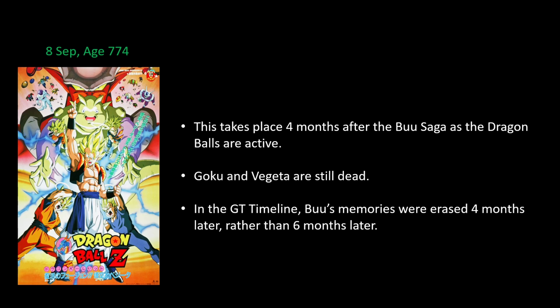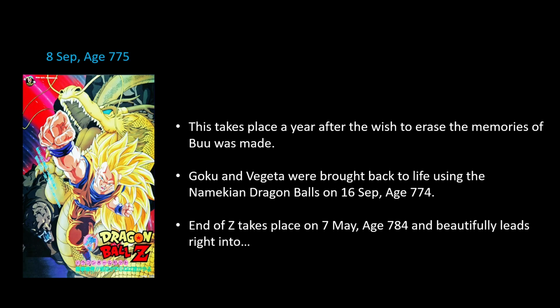And Goku and Vegeta learned the fusion dance in this movie. That's how they were able to transform into Gogeta during the events of Dragon Ball GT. And now finally, we move to the final movie on this list, which is Wrath of the Dragon, which takes place exactly 1 year after the wish to erase the memories of Buu was made.